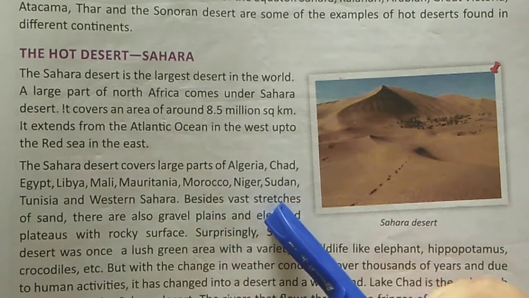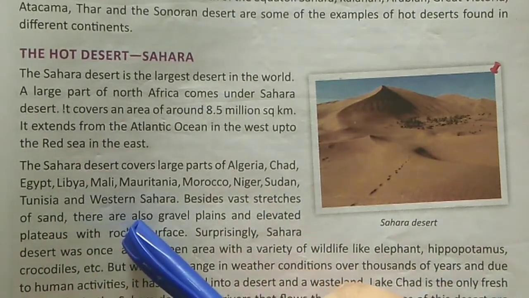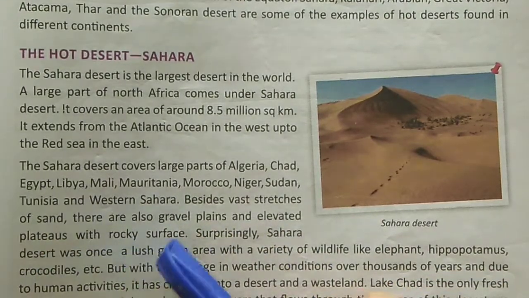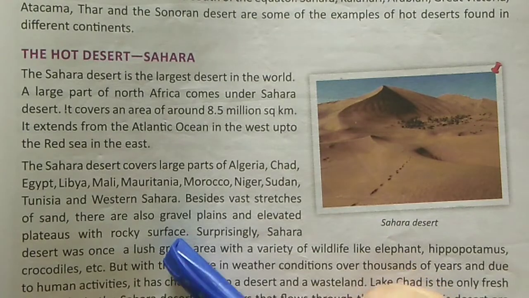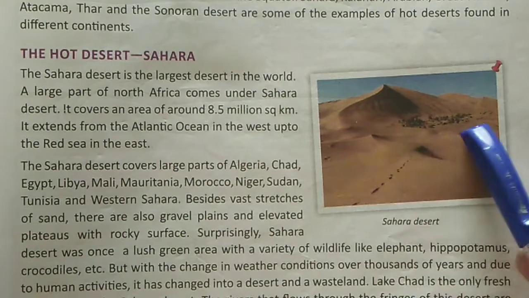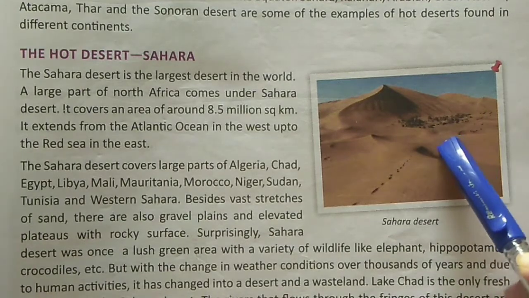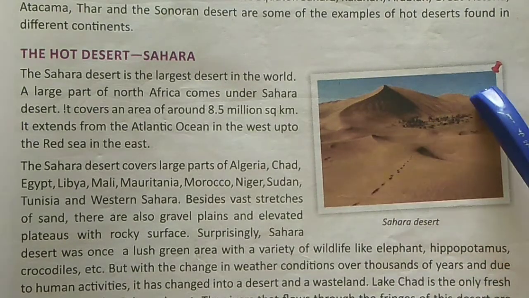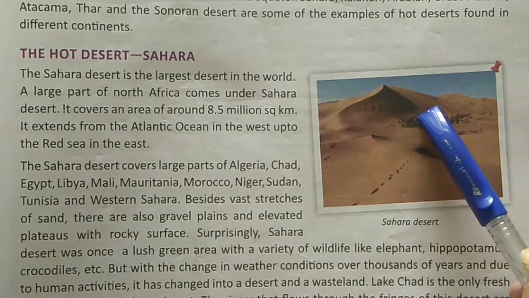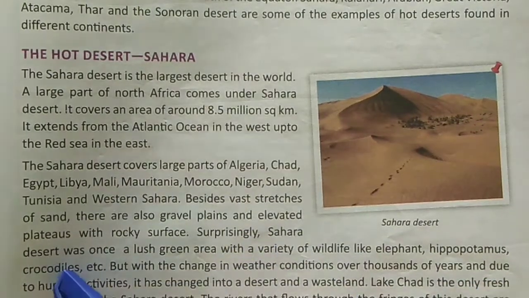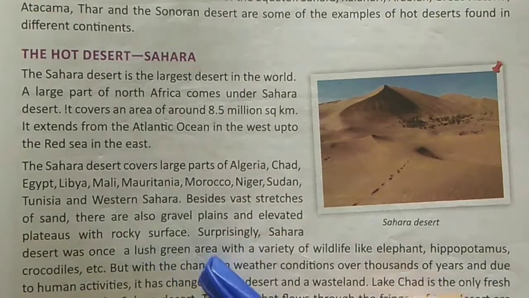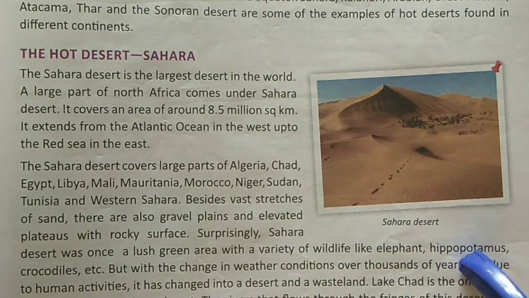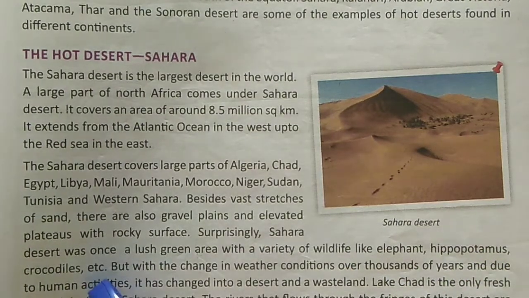Besides vast stretches of sand, there are also gravel plains and elevated plateau with rocky surface. Surprisingly, Sahara Desert was once a lush green area with a variety of wildlife like elephant, hippopotamus, crocodiles, etc.